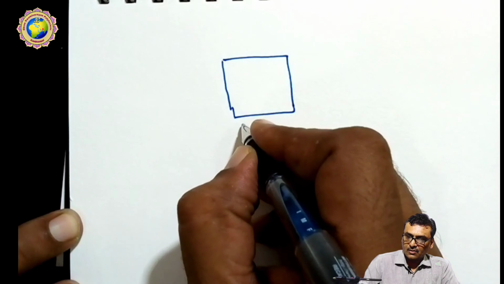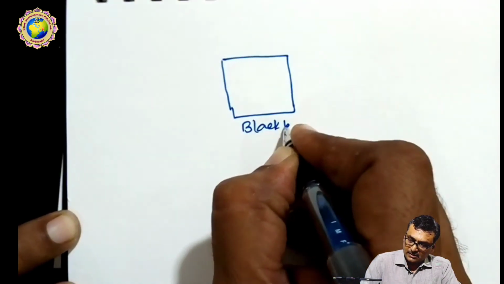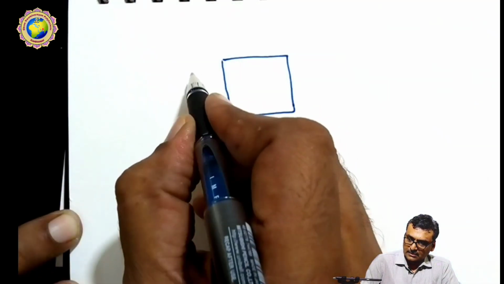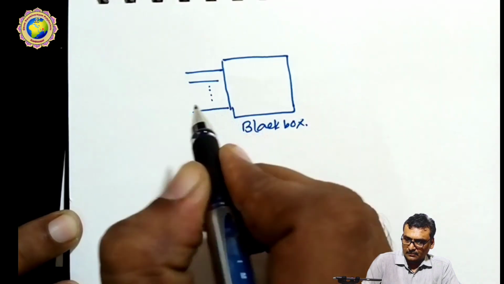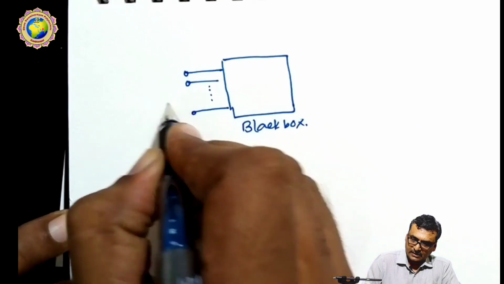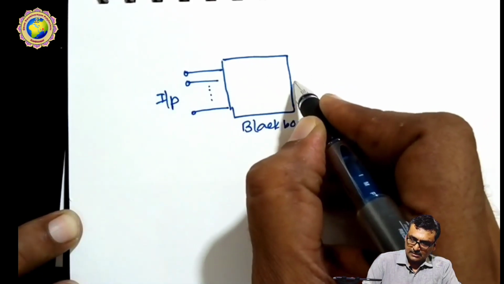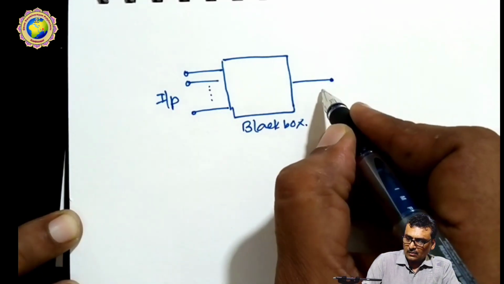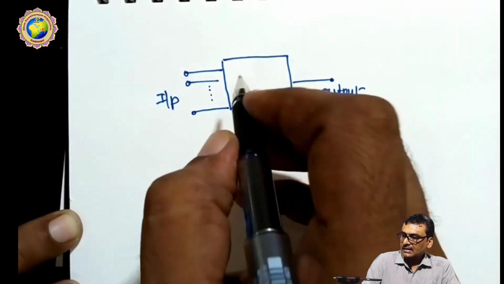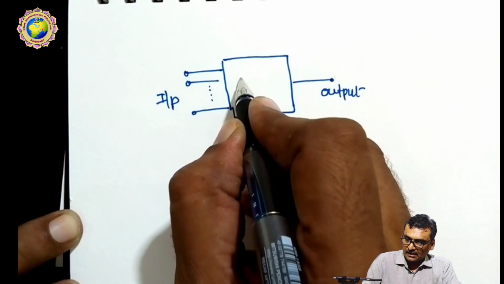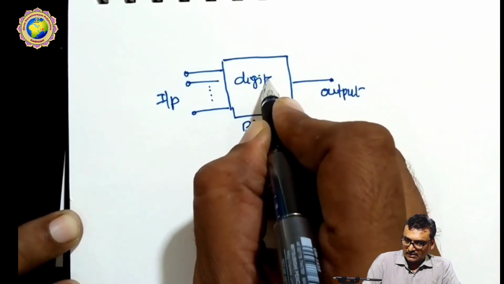Here is a black box. Okay, so suppose we call this a black box. The black box has one or more than one input. Here are the inputs, and only one decision output. Here is the digital circuit.